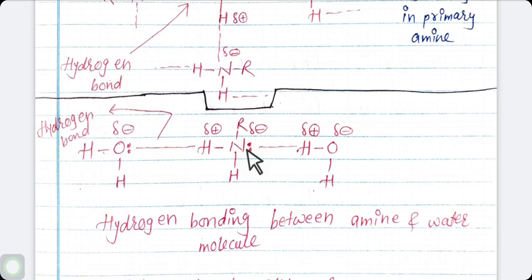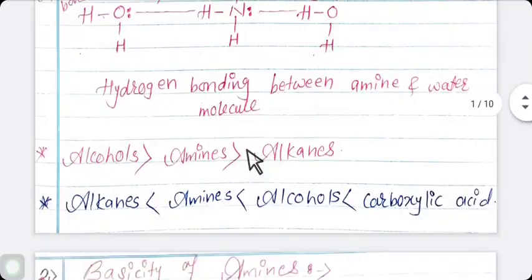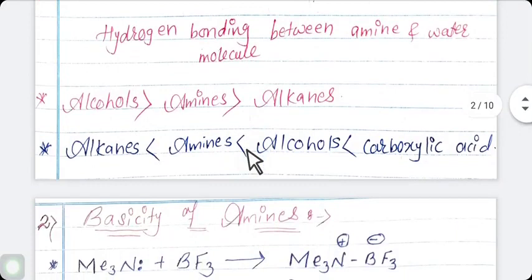The next topic in physical properties of amines. Students, here it is the order of water solubility of alcohol, amines and alkanes. This is the order of water solubility of alcohol, amine and alkanes.